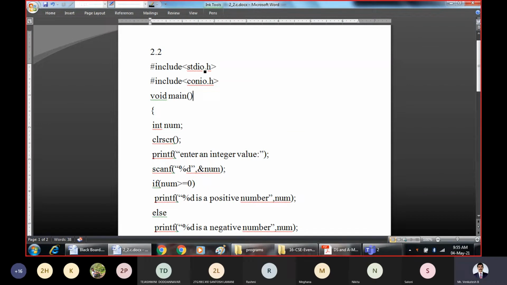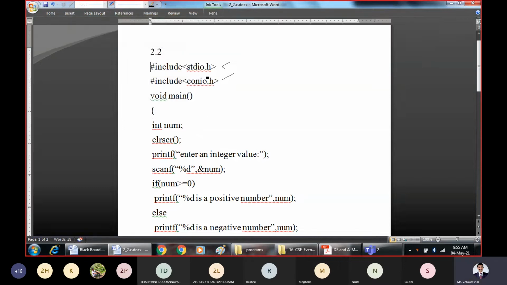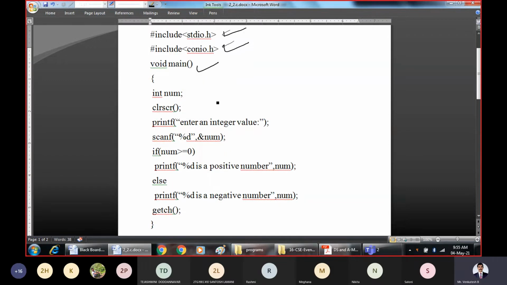In the C code, we have included the required header files. Here is the beginning of the main function. Every C program will start with the main function and it will end there. So this is the body of the main function, with the beginning of the main and the end of the main function.